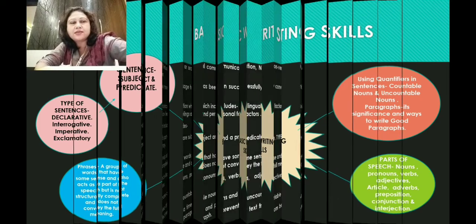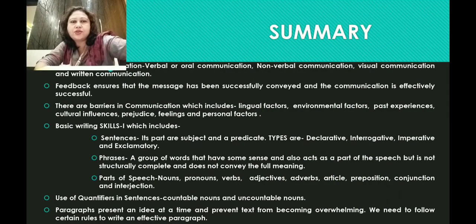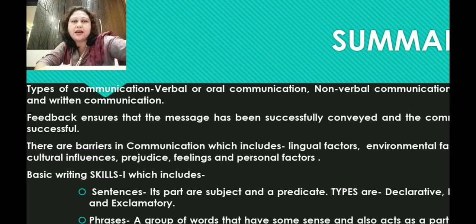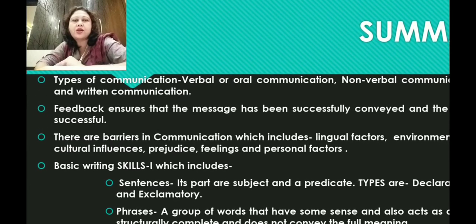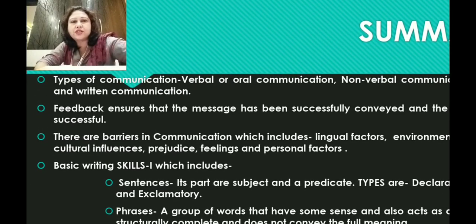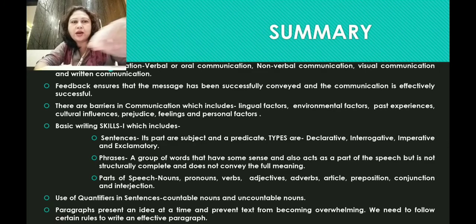So let us summarize today's session. In today's session, we have recapitulated on types of communication, that is verbal, or you can say oral communication, non-verbal communication, visual communication and written communication. Then we recapitulated that feedback ensures that the message has been successfully conveyed and the communication is effectively successful between the sender and the receiver.